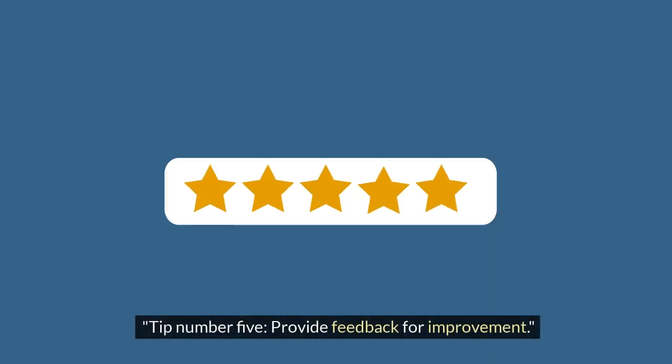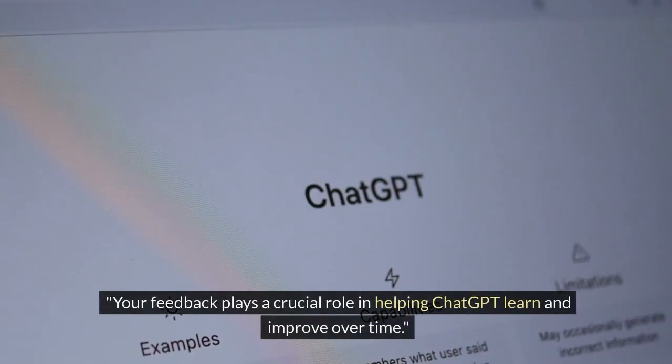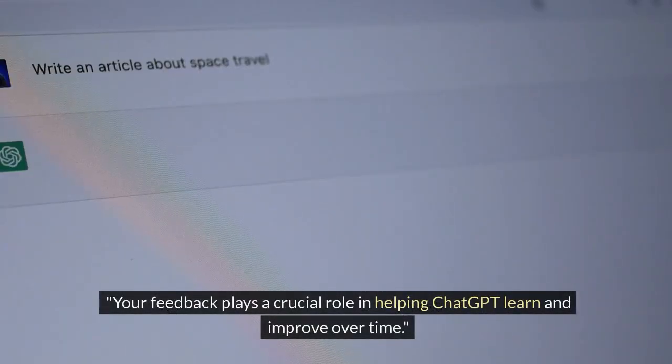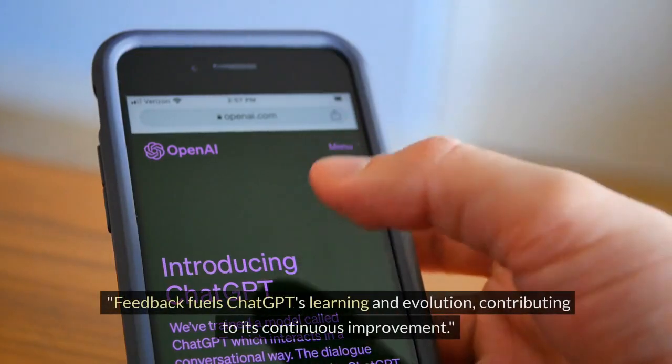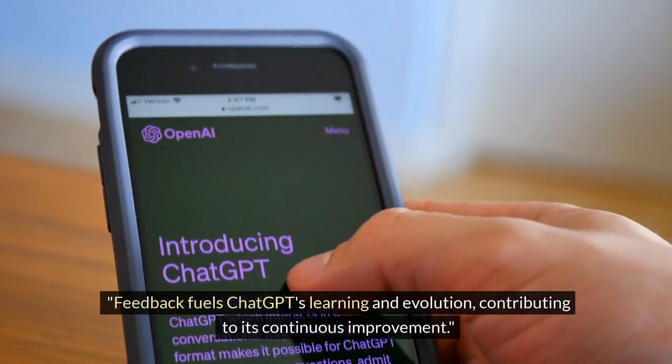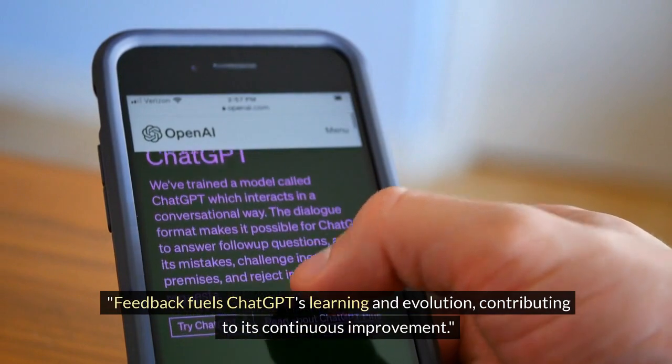Tip number 5. Provide feedback for improvement. Your feedback plays a crucial role in helping ChatGPT learn and improve over time. Feedback fuels ChatGPT's learning and evolution, contributing to its continuous improvement.